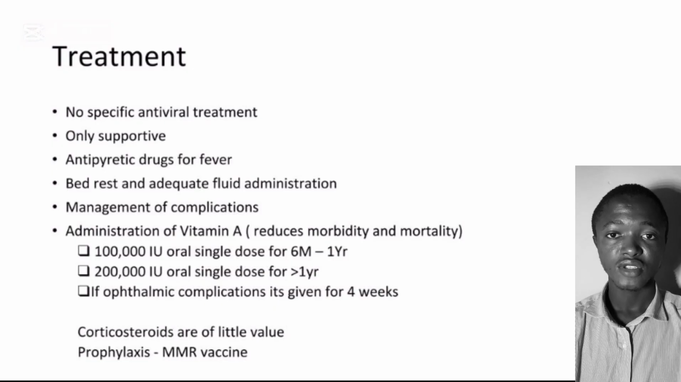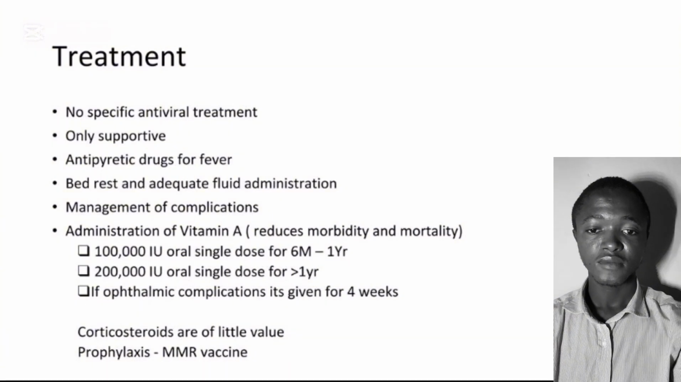For prophylaxis, we use the MMR vaccine, the measles, mumps, and rubella vaccine. This is what we use along the way till symptoms get better, because there is no specific treatment. We only support the individual with vaccines and some other supportive care.